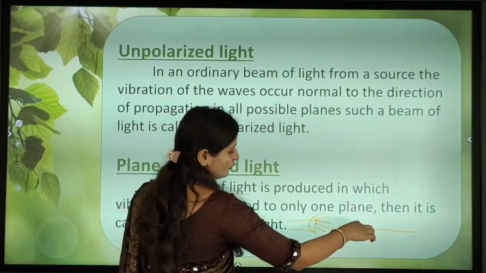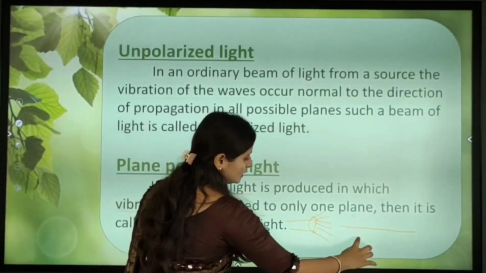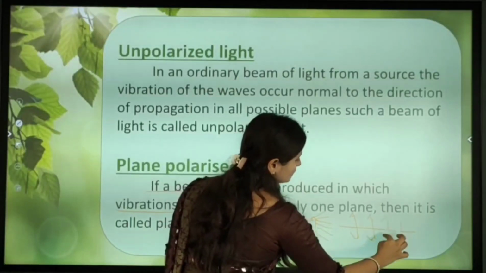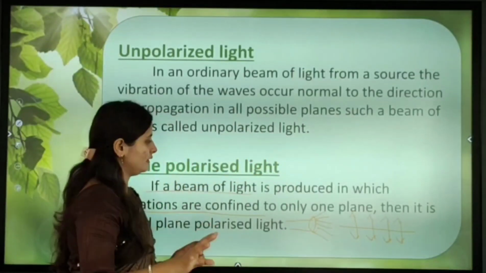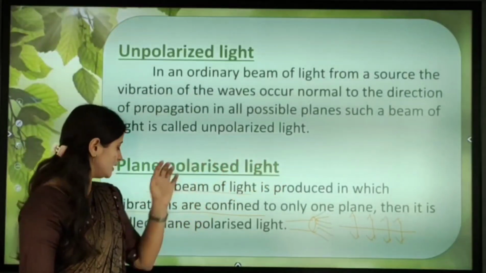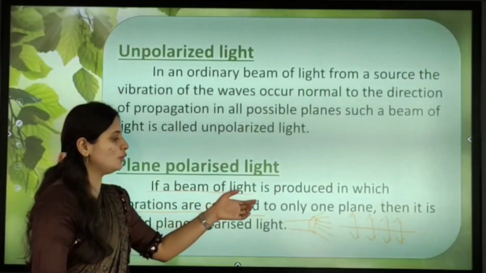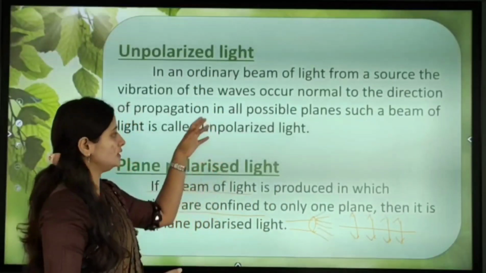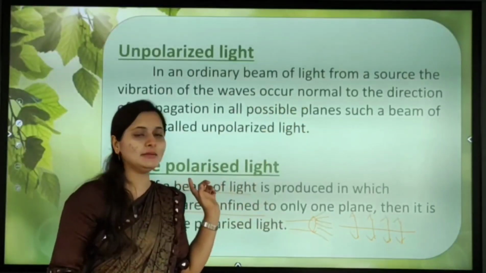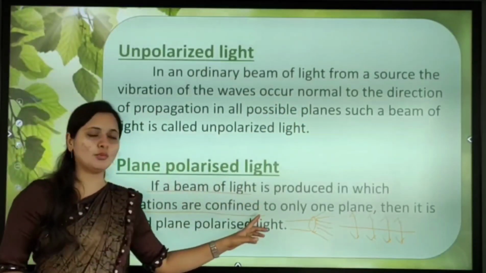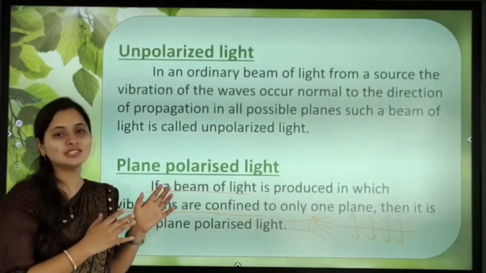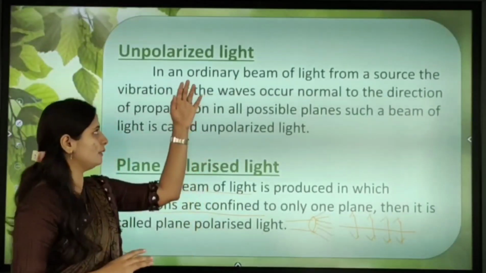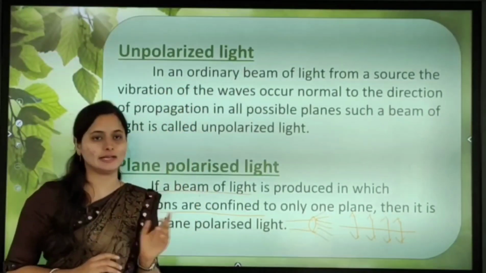This is our source and light is coming out from the source. The wave is propagating here only in a single plane, a beam of light in which vibrations are confined to only one plane. In unpolarized light, vibrations occur in all possible planes, but in plane polarized light the vibration occurs in only one plane. Such a light we call plane polarized light. Understood? The unpolarized light and the plane polarized light.